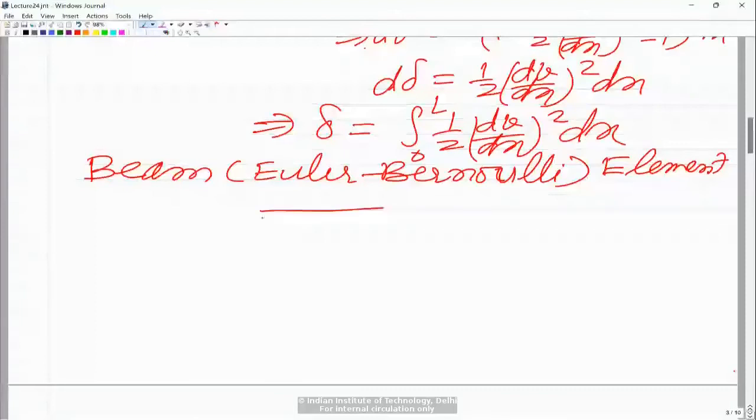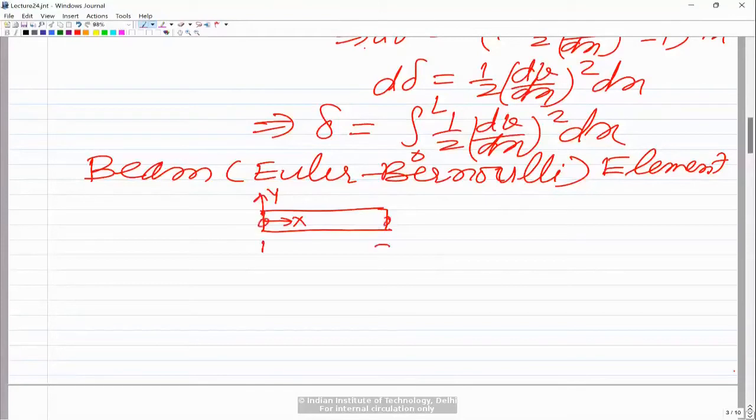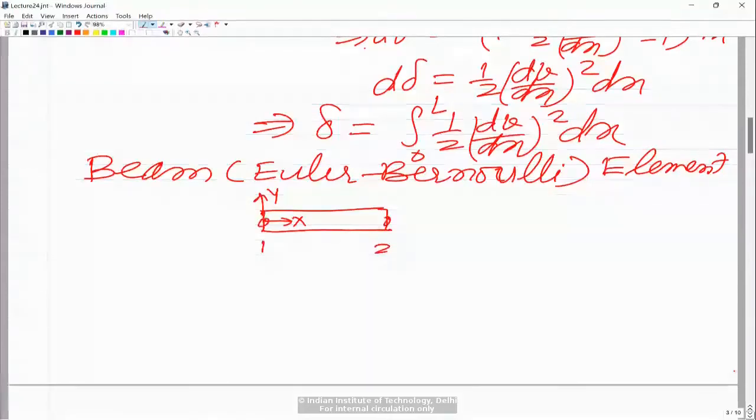So let us say this is the element. This is the local coordinate system capital X and Y, and these are the local node numbers 1 and 2. And all the concepts which we were discussing earlier would be applicable here. So now for this beam element, the first thing is to write the total potential energy functional.